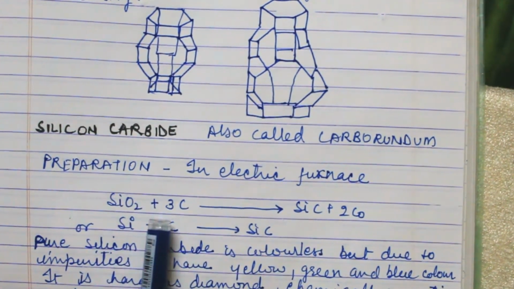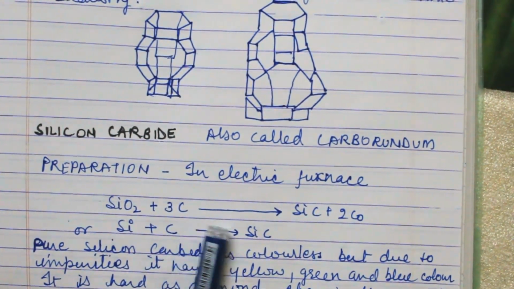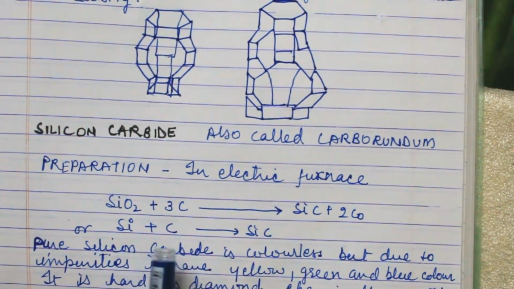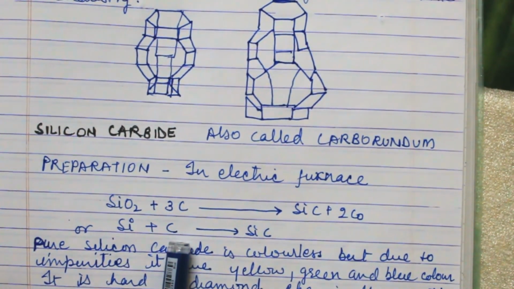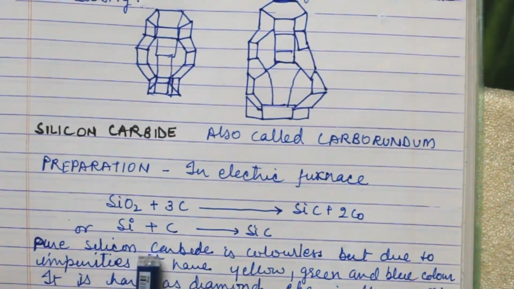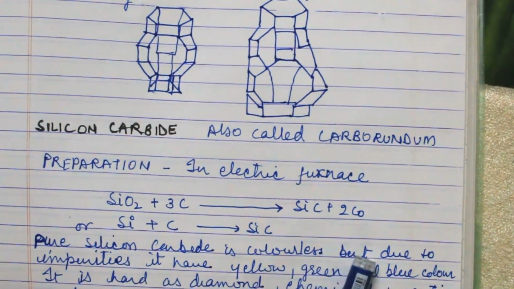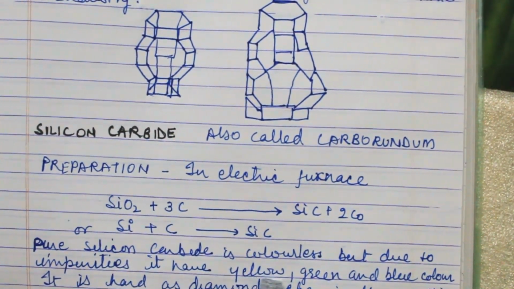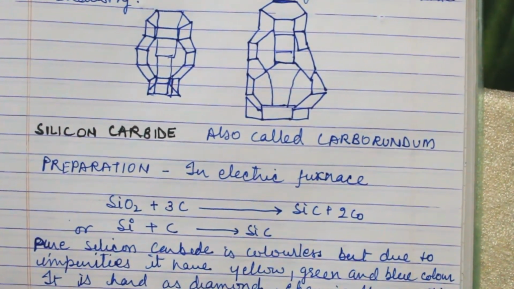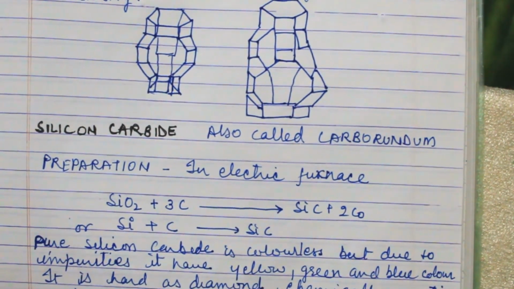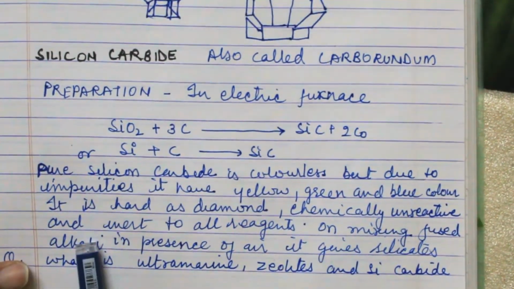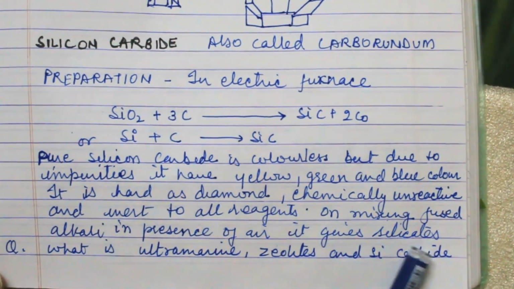Now silicon carbide, also called carborundum, preparation is in the electric furnace. When silicon dioxide reacts with carbon, it forms silicon carbide. Again, when Si reacts with carbon, it forms SiC. So pure silicon carbide is colorless, but due to impurities it has yellow, green and blue color. It is hard as diamond, chemically unreactive and inert to all reagents. Now, fusing with alkali in the presence of air, it gives silicates.